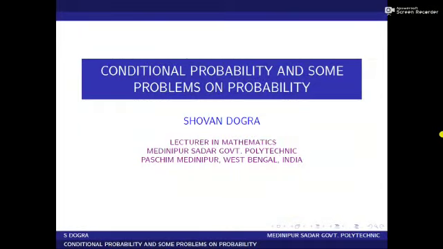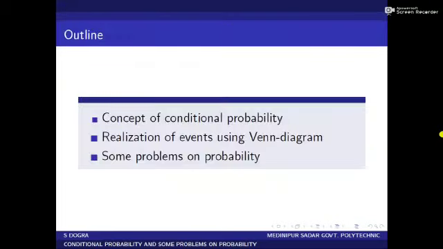Today I will deliver a lecture on conditional probability and some problems on probability. The outline of my lecture is: first, the concept of conditional probability; second, realization of events using Venn diagram; third, some problems on probability.